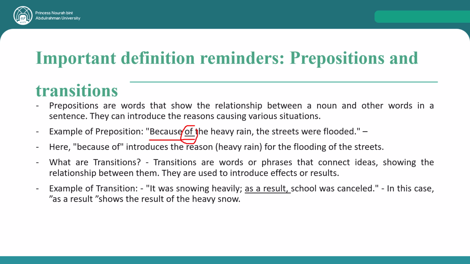This is an example of a connector being connected to a preposition, and the meaning is slightly different. Because of introduces the reason here. And then we have transition words, such as a result. These words introduce effects or results.